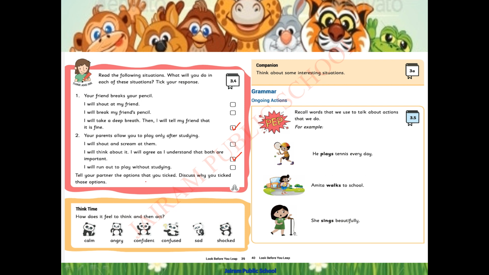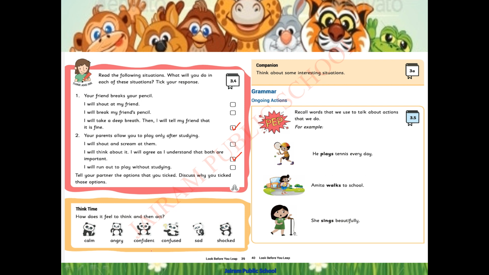Okay. Tell your partner the options that you ticked. Discuss why you ticked those options. You can discuss with your parents or family members. Okay, children. So, think time activity. How does it feel to think and then act? If you think and act, how will you feel?